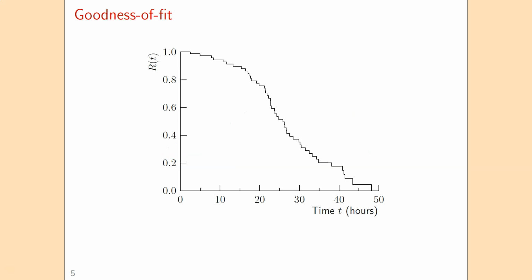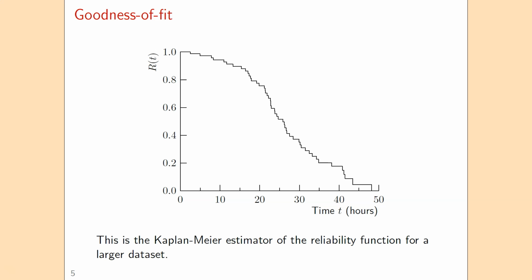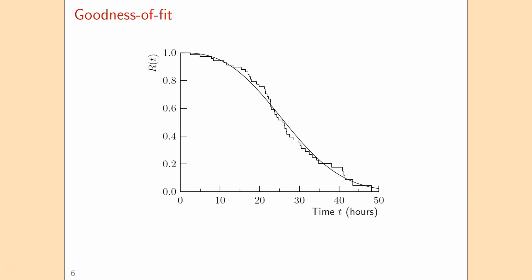So this is an example of a Kaplan-Meier estimator of the reliability function that we could get for a much larger dataset. So you see that we have many more steps downwards here. For that same dataset, we can then also fit a Weibull distribution, and then this could be what we get.